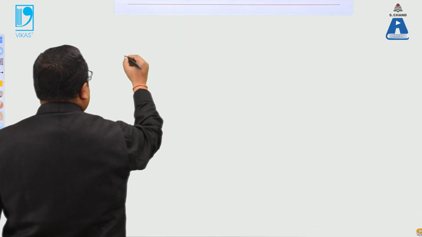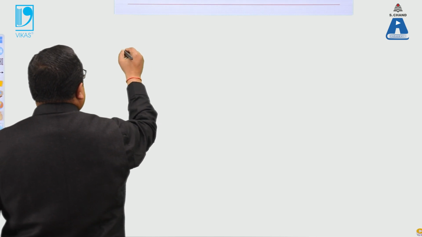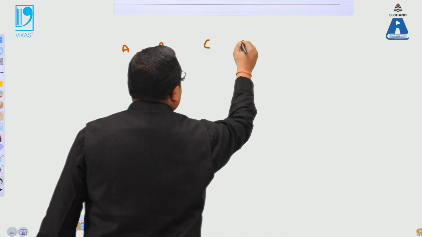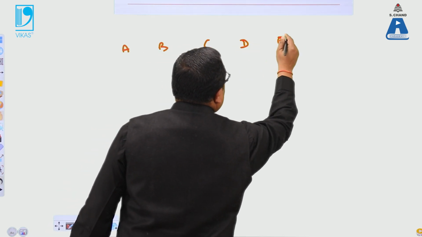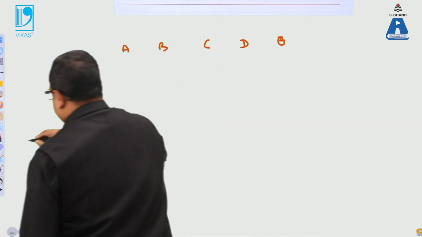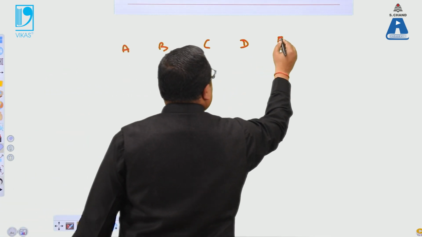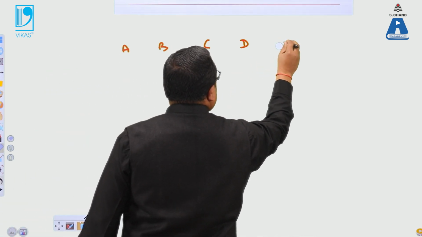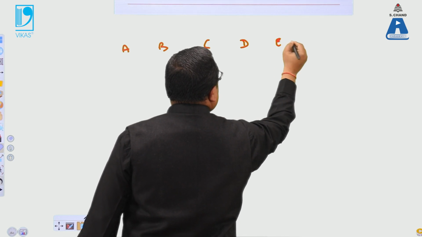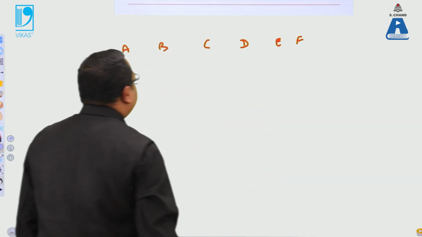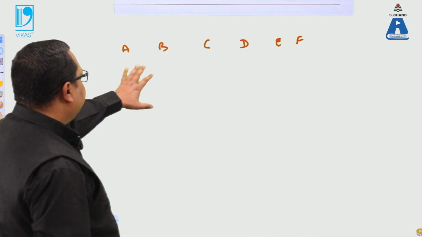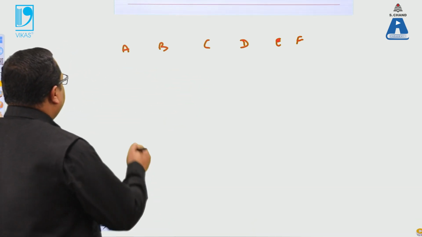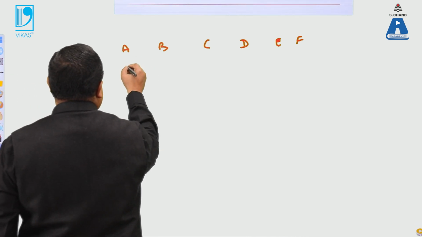Suppose the data is, again, I take the students A, B, C, D, E and F. So these are the students, the names are A, B, C, D, E and F. First of all, we take a score.